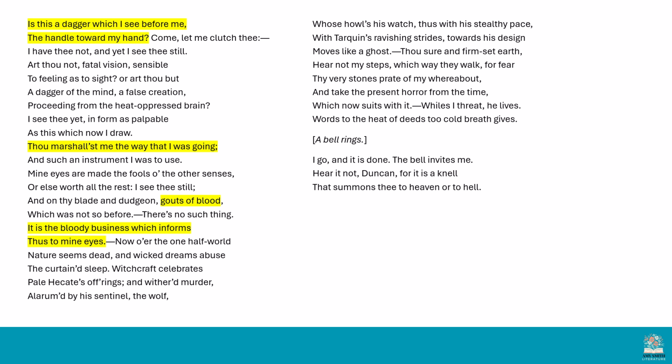And then we learn that this dagger is covered in gouts of blood. Now, you might not know what gouts means, but you can see that it's in the plural. So this dagger is absolutely covered in blood. It's foreshadowing the murder that's about to take place. And then Macbeth says, "It is the bloody business which informs thus to mine eyes."